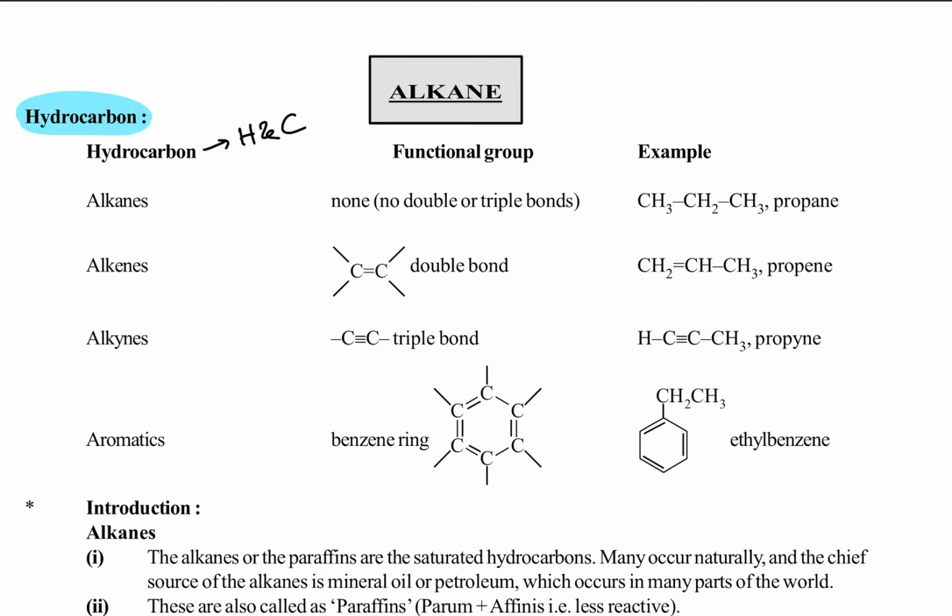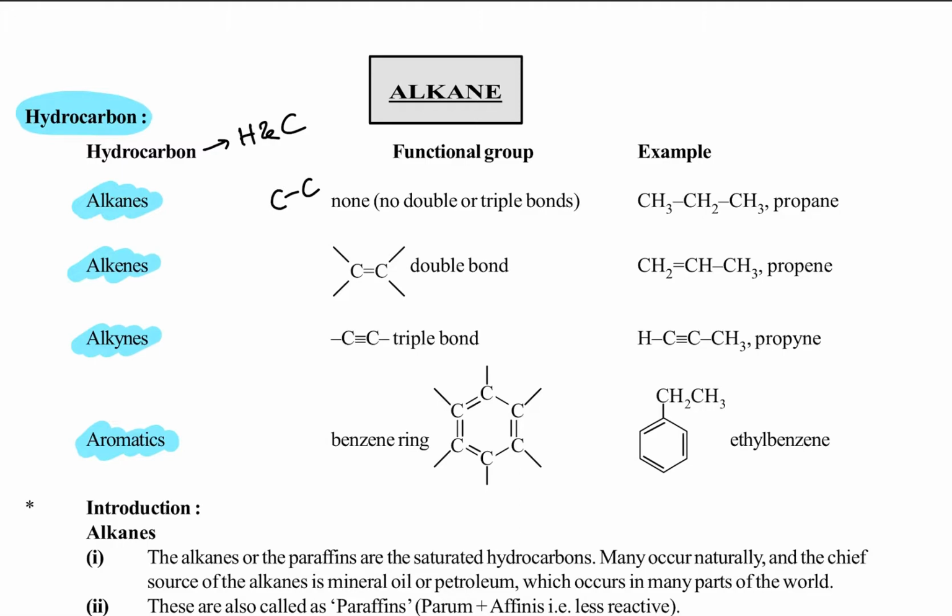What are those? Alkanes, alkenes, alkynes, and aromatic compounds. These are generally made up of hydrogen and carbon. Between carbon atoms in alkanes, only single bonds will be there. So any compound that has only single bonds between carbon atoms, we can generally consider as an alkane.